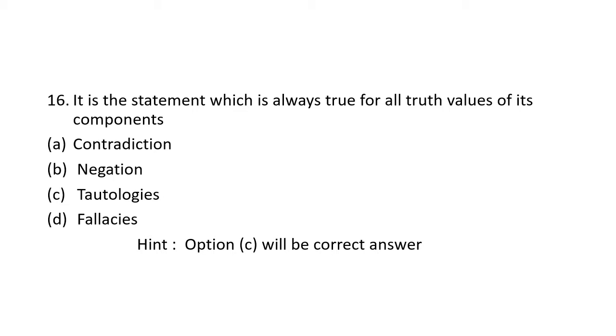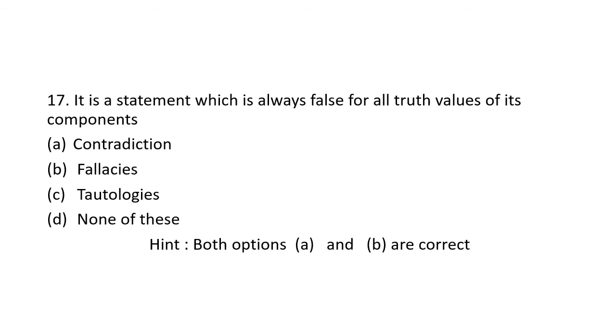So you need to take utmost care while solving problems. What do you mean by tautology, what do you mean by contradiction, what do you mean by fallacies, what do you mean by negation? Understood? Okay, we'll move on to the next question. It is a statement which is always false for all truth values of its components. So obviously I will delete tautology from my computation. It is not my competitor, because I already told that a statement which is always true for all truth values is a tautology. So obviously option C I will not take into consideration. So the competitors are the other options.